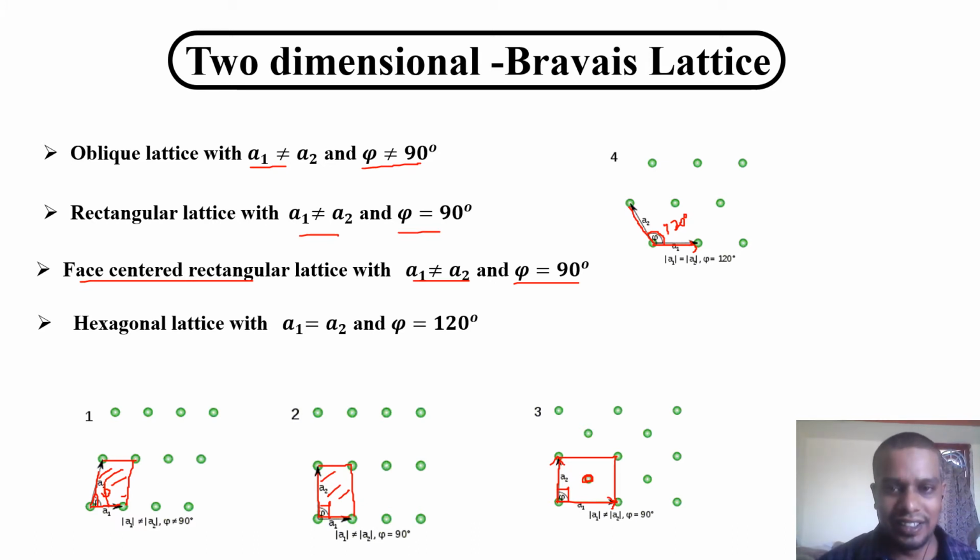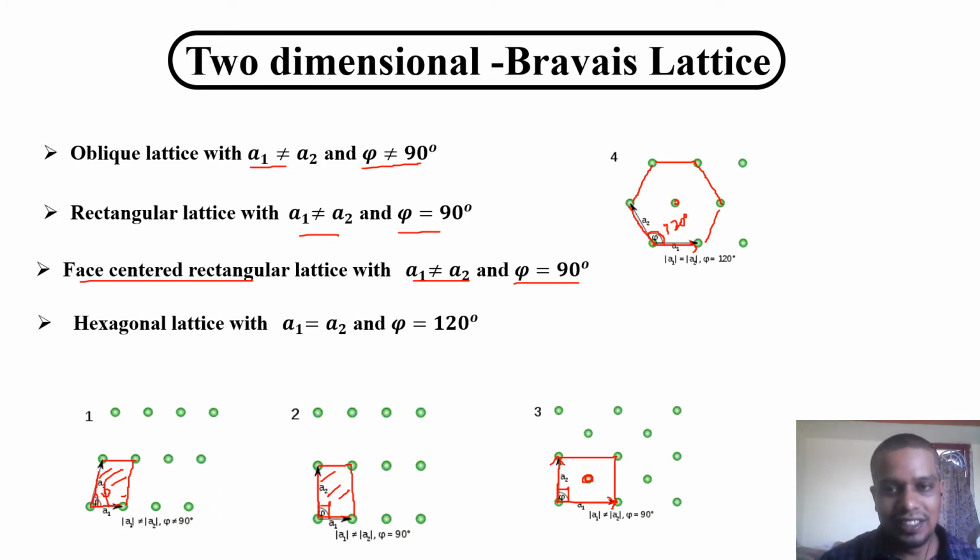But how can we understand it's a hexagon? Hexagon means we have to have six sides. You have to complete this structure. See, draw it here, draw it here, draw it here, draw it here. There are six faces, then one center atom. This is actually the hexagonal lattice. So that is true, but the angle between the two vectors is 120.